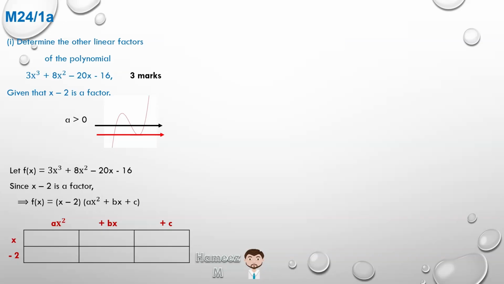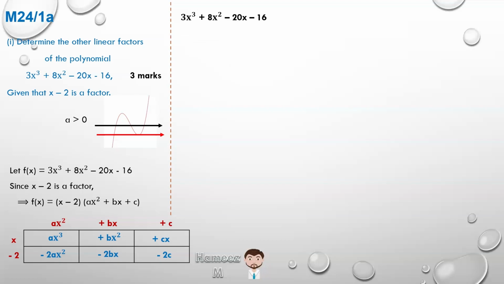So if we multiply for the area of the top box on the left side, ax squared times x is ax cubed, and then plus bx times x is plus bx squared, plus c times x is plus cx, minus 2 times ax squared is minus 2ax squared, minus 2 times bx is minus 2bx, and minus 2 times c is minus 2c. So we can indicate this as 3x cubed plus 8x squared minus 20x minus 16.